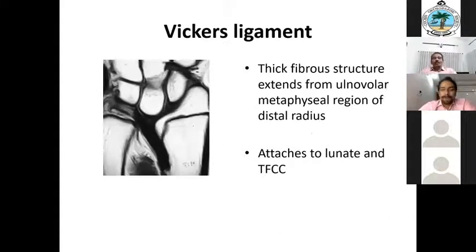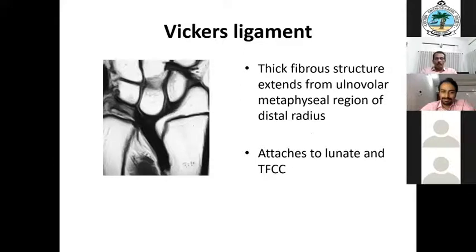So somebody said an abnormal ligament, and that ligament is known as Vickers' ligament. It is a thick fibrous structure that extends from the ulnovolar metaphyseal region in classical Madelung. This is the ligament we are seeing in the MRI. It attaches to the lunate and the TFCC, an accepted short form, the triangular fibrocartilage complex. So that ligament is known as Vickers' ligament. Sometimes that may have some bearing on the management.